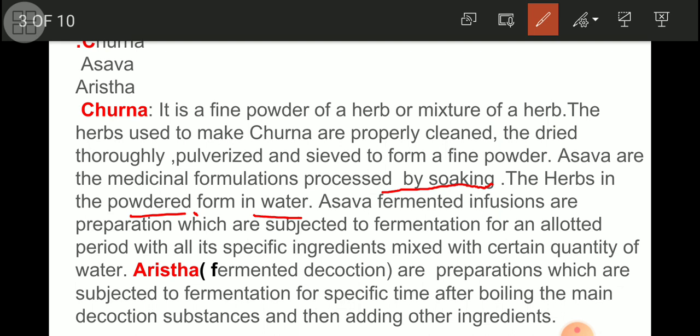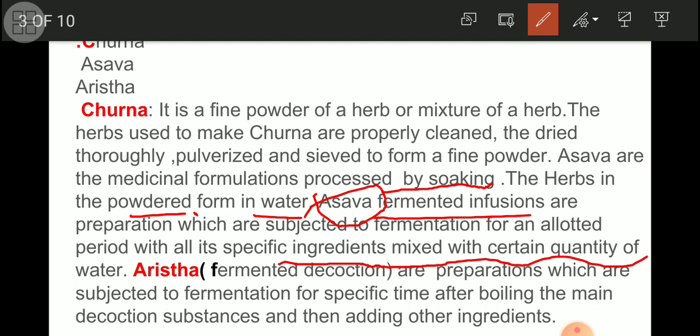After adding to the water, the container in which the powdered herb and water are there, you have to keep aside for fermentation for the allotted period. And not only the herb and water, but other ingredients we can add to that water as well. So this is the asava.